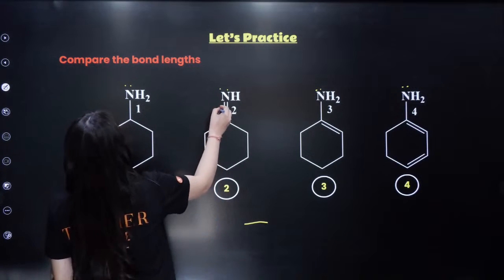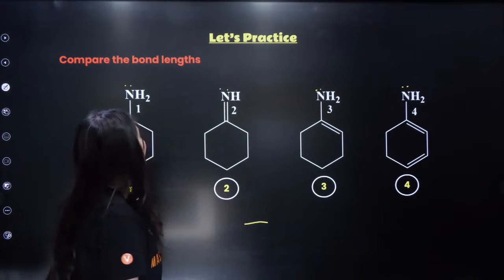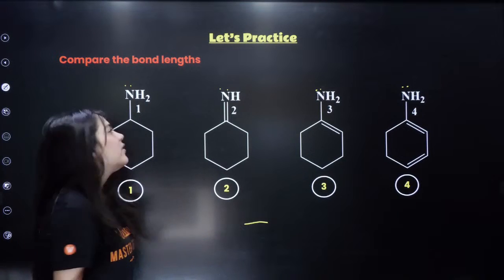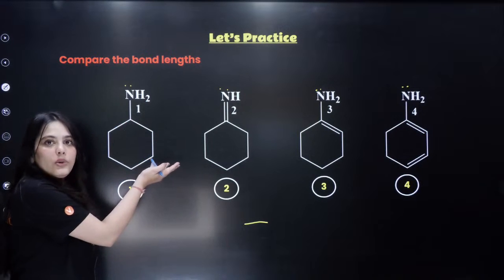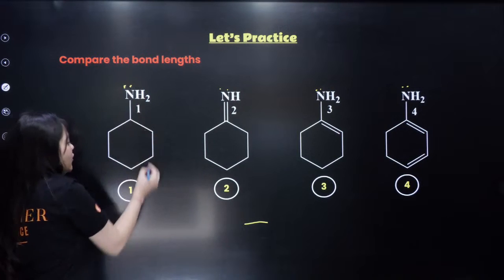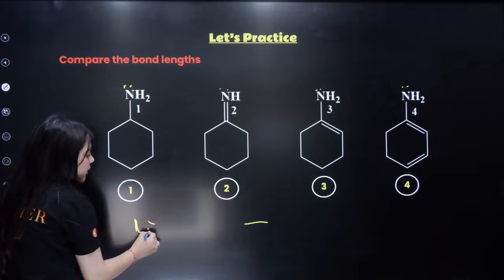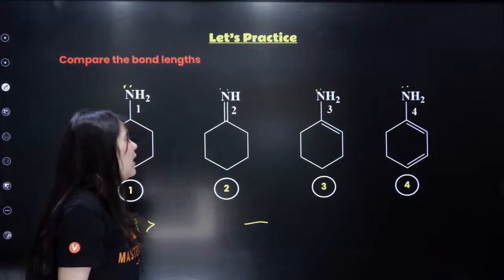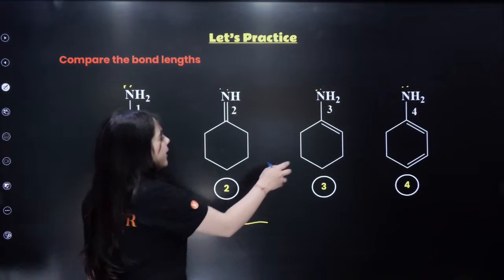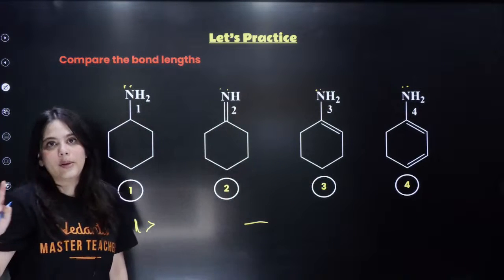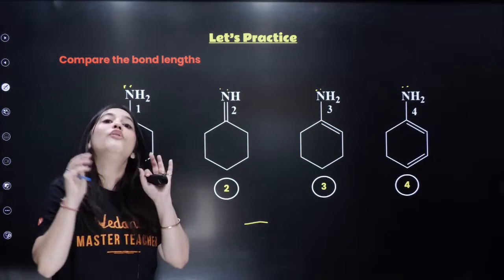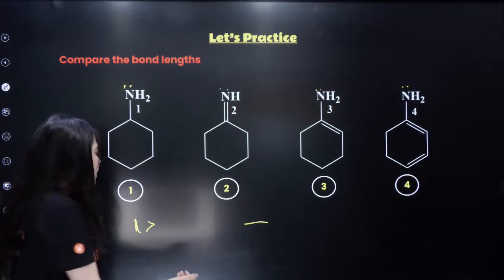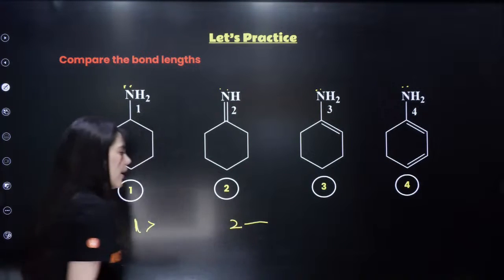Can you see here? Compare the bond lengths. In the first compound, there is no possibility of resonance, right? There is no double bond over here to resonate this lone pair. So the first will be the longest bond, because this is a simple single bond. Now let us compare all the other three. Here, the second is already a double bond, which means it is a full-fledged double bond, a very, very short bond. Double bonds are shorter. So the second will come at the last.